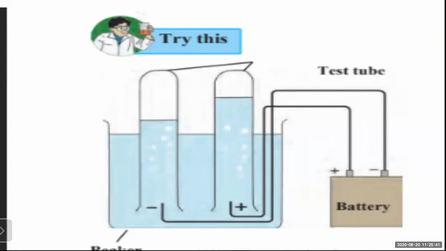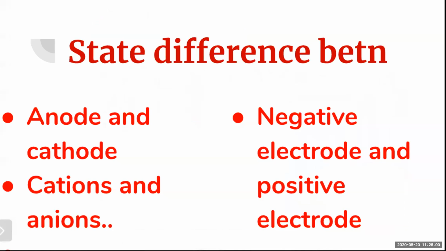At the anode side, when electrolysis of water takes place, it gives you oxygen and hydrogen ions as well. So in this way we have done this activity, and the next part is the evaluation part, which we will come to now.